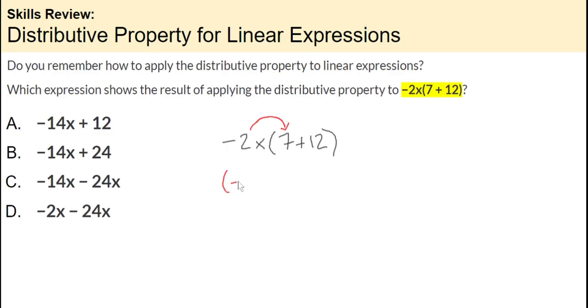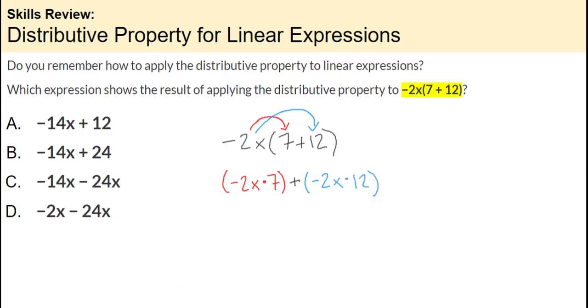I'm going to group that: -2x times 7. And then we're going to multiply -2x by positive 12. We've got to be careful with this. I'm going to write this plus sign right there, and then a blue parentheses where I have -2x times 12.